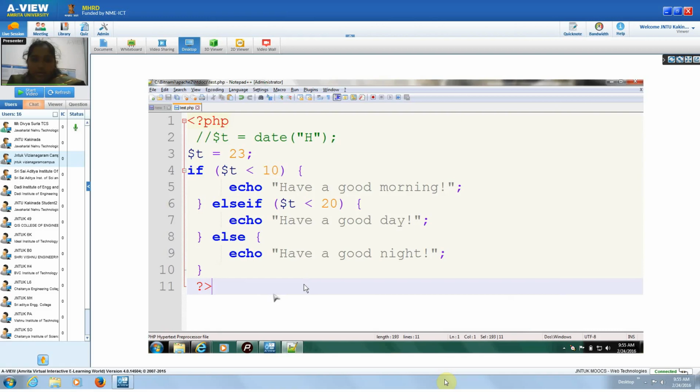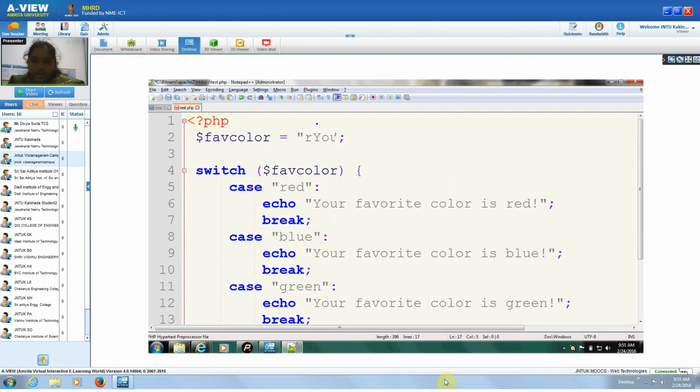See here, I declared my favorite color as red. Echo $favorite color is red. This will check the condition. If the favorite color is red, if the case is red, then these two will be compared and the statement will be executed. Break is the statement to exit that case, because if you want to come out of the cases, we have to use this break statement. Without break, it will continue.